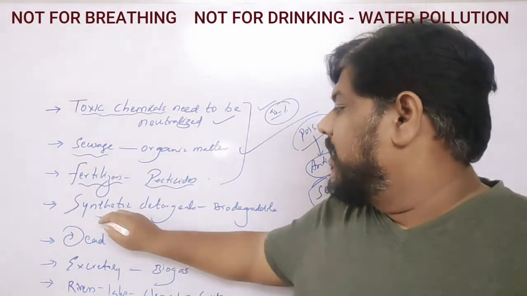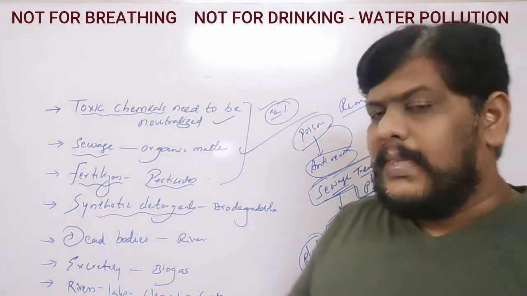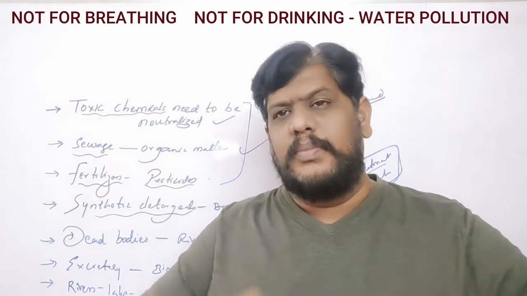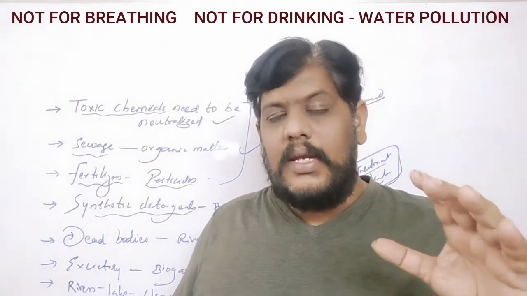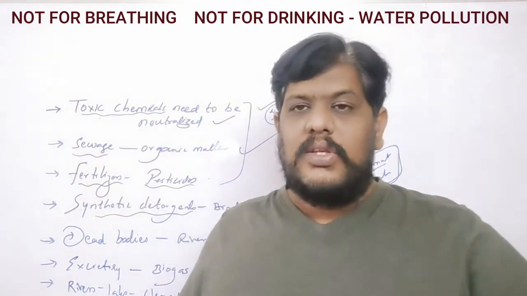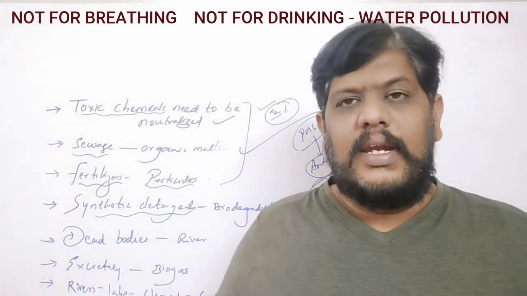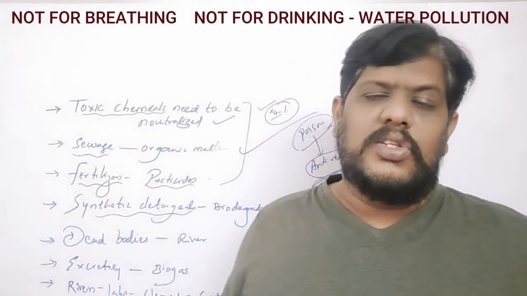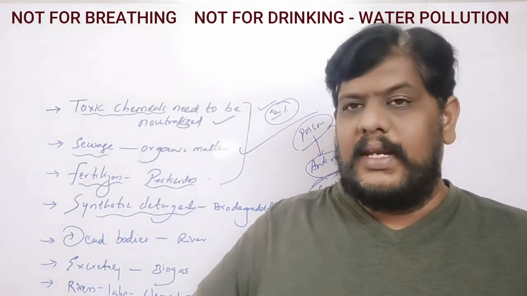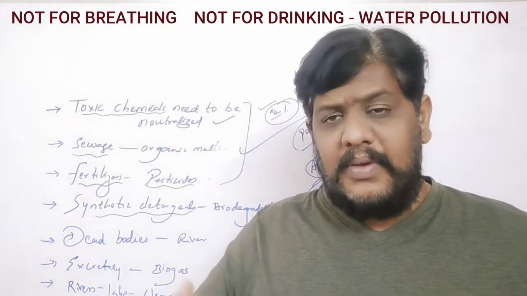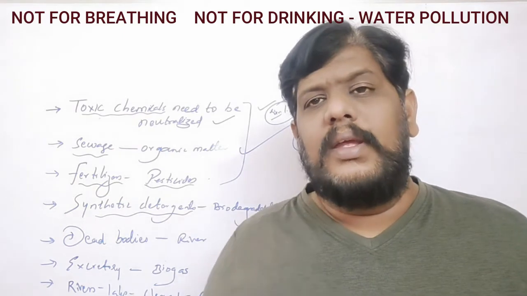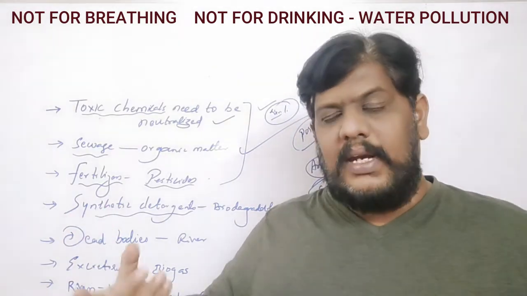And now coming to the synthetic detergents. Now when you use a soap, it's a cosmetic. It's a biodegradable thing, right? If you take a soap and it is degradable in the soil, it can be completely dissolved in the soil. So that is biodegradable. For example, if you take a plastic cover, it is not biodegradable. If you take a leaf, it is biodegradable.